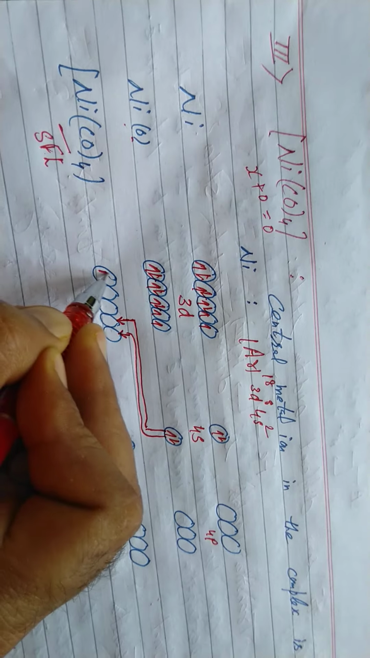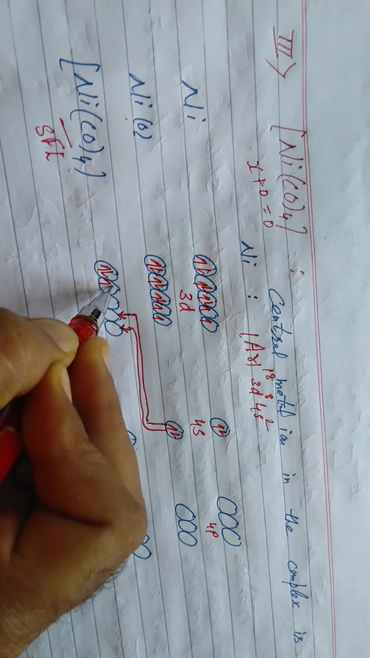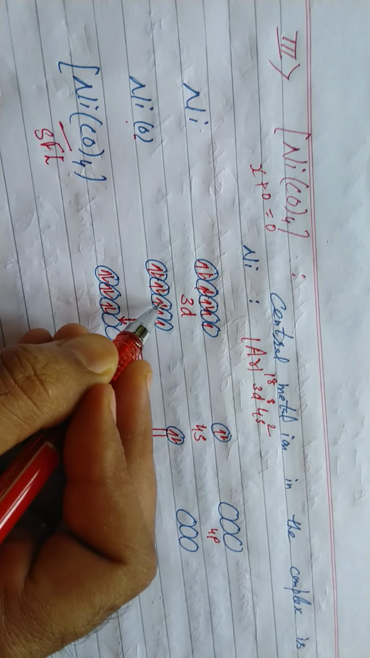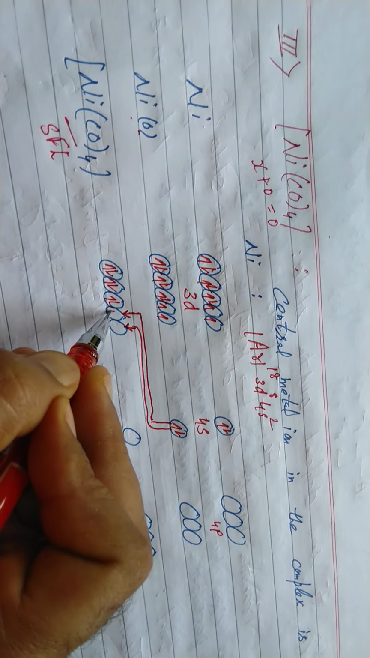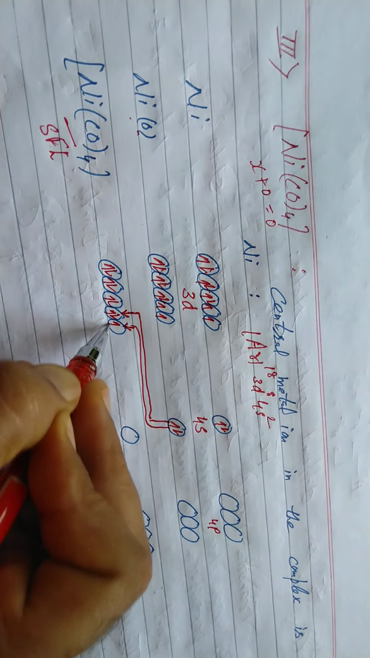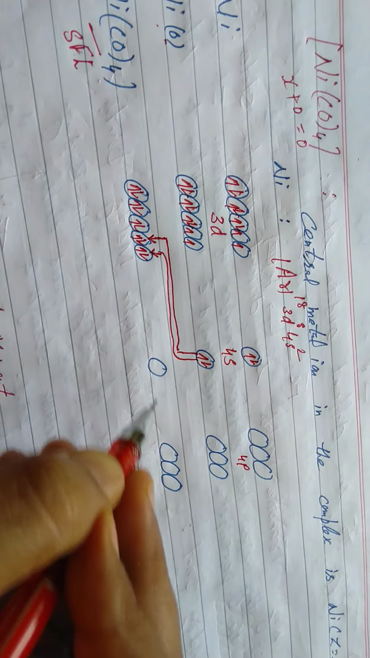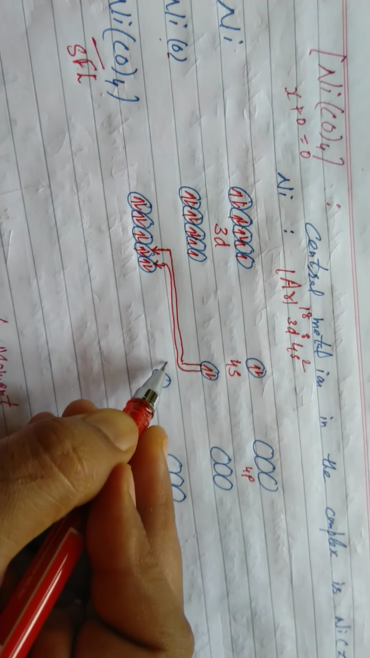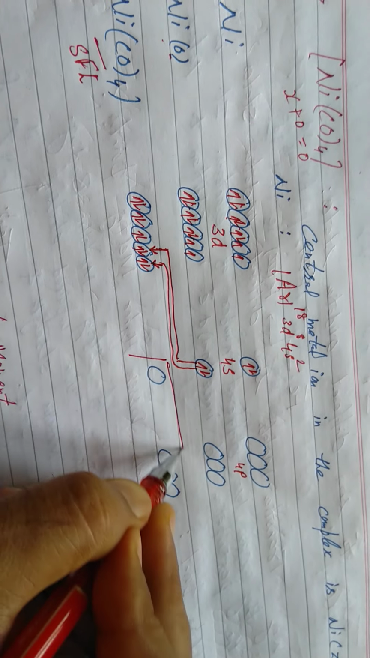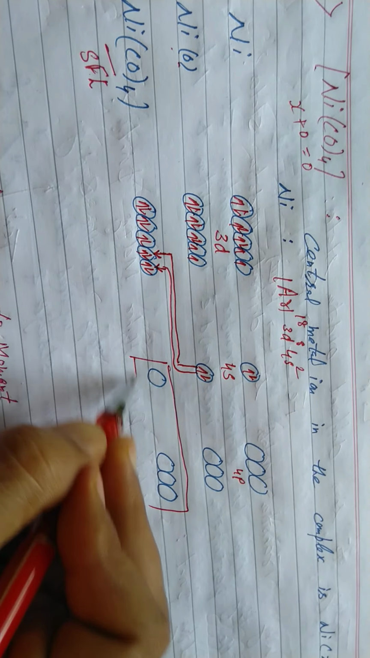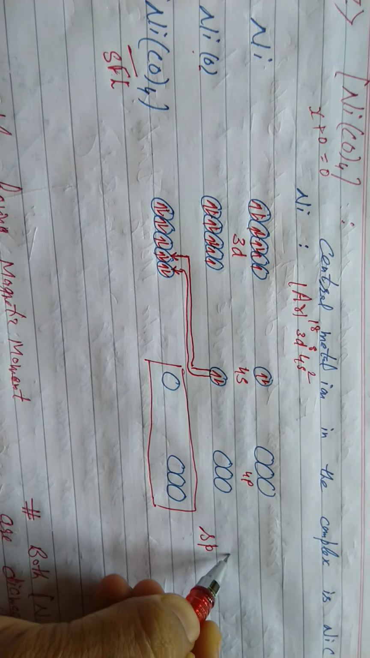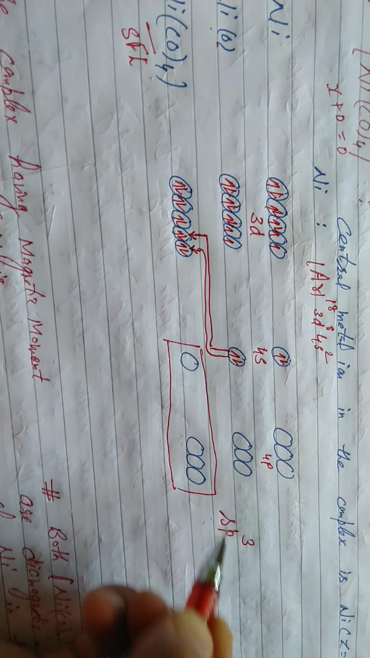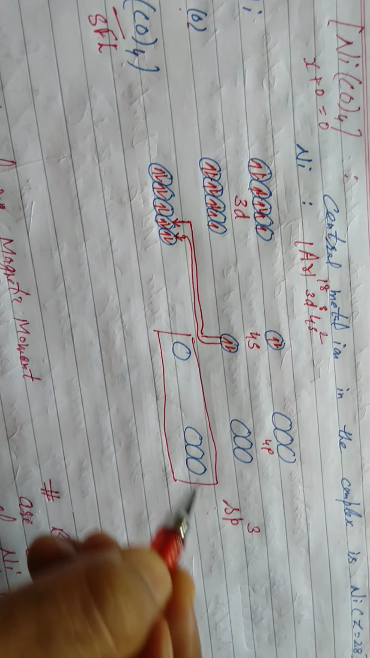These 3 sets were already fully filled, and these 2 were half filled. When the s subshell electrons pair up, this becomes paired. Now that's the vacant set. Coordination number 4, so what will happen? sp3 hybridization. Whenever there is a strong field ligand, we call it a low spin complex, that is, it is diamagnetic.